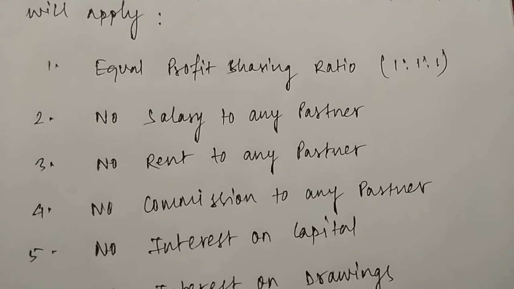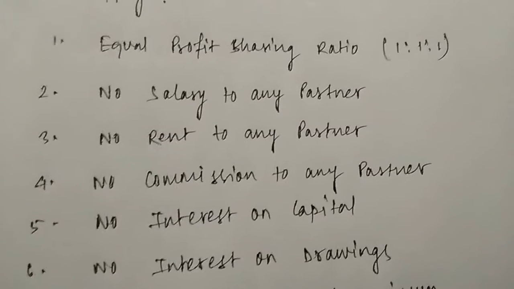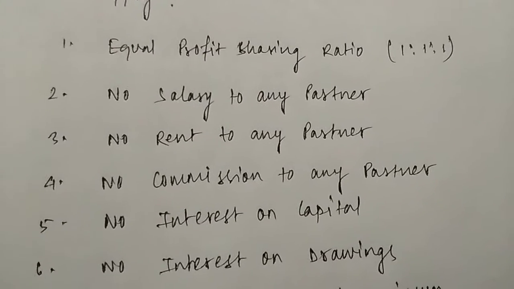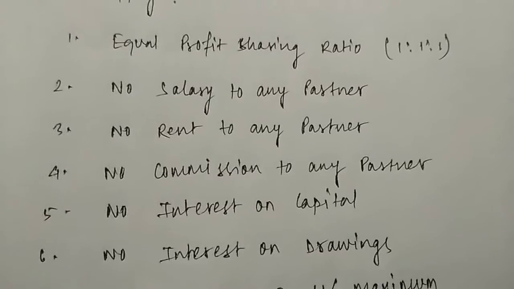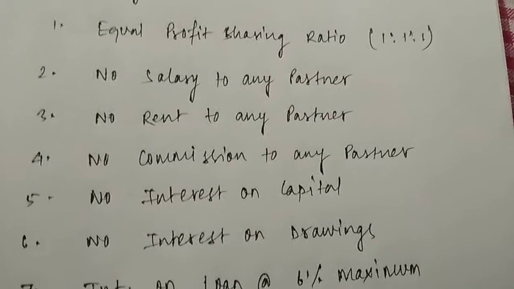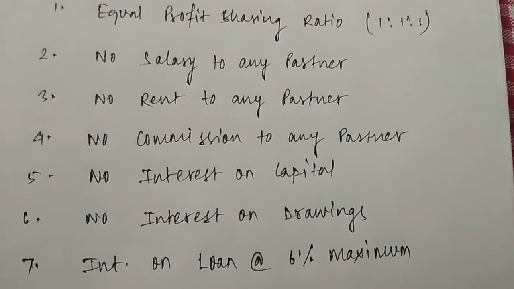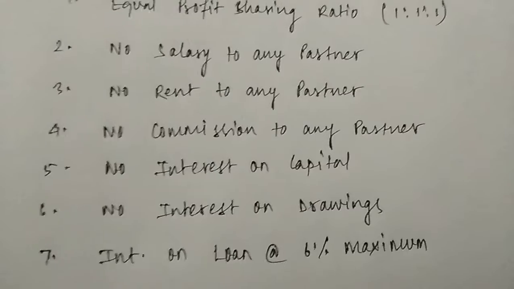Next is no rent to any of the partners, no commission to any partner, no interest on capital. If some partner has contributed a huge amount to the business and he or she is asking for interest on capital, such interest on capital will not be provided to him or her. Also, no interest on drawings. If the partner has been withdrawing a huge amount of money from the business and the other partners are going to charge interest upon that, in case of absence of partnership deed, no interest on drawings can be charged.